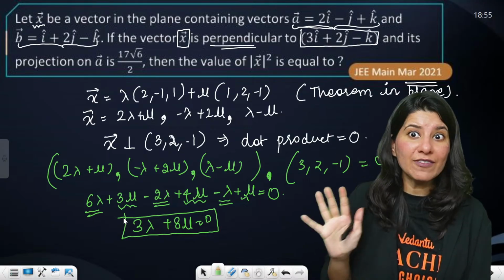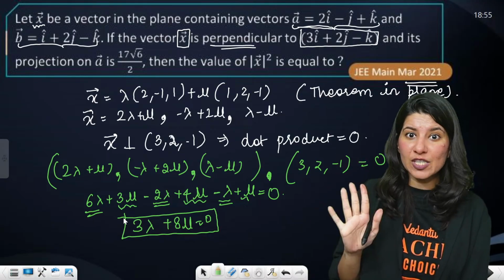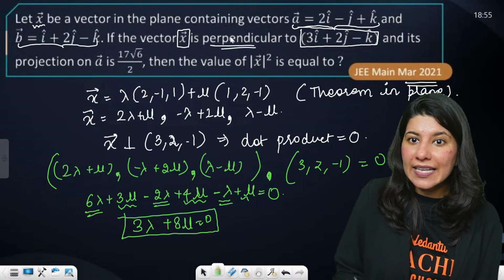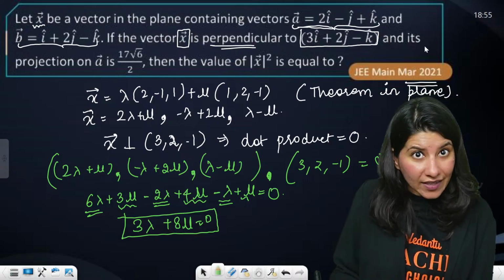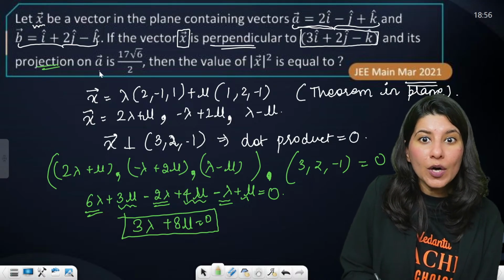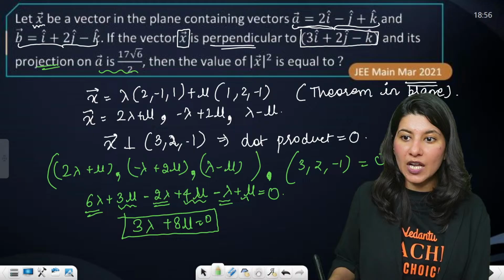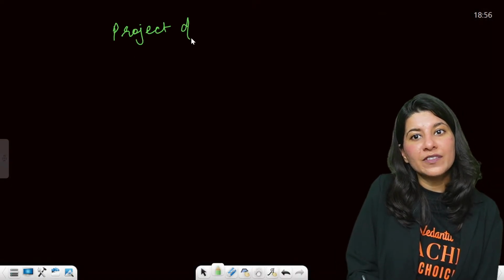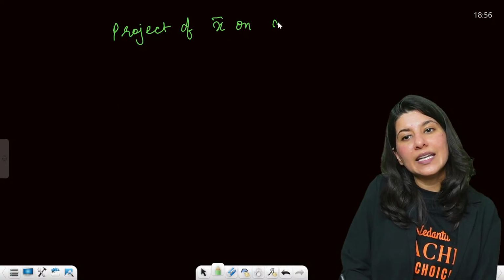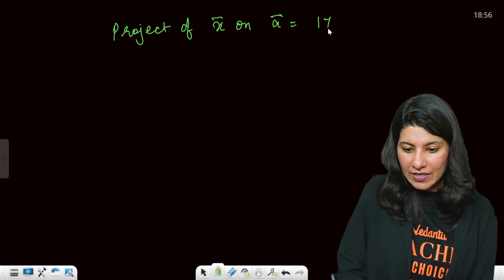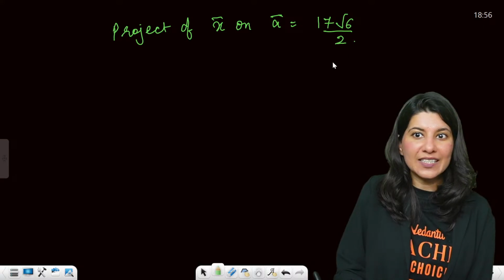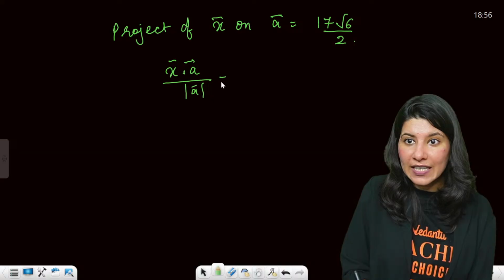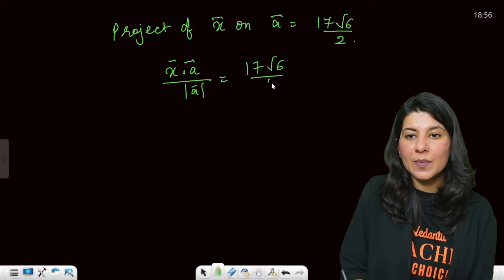Okay, now one more information they are giving. The last information says that x is perpendicular to this vector and its projection on a vector is given. Hold on. Now they are saying that the projection of x vector on a vector is 17 root 6 by 2. That means x dot a upon magnitude of a is 17 root 6 by 2.